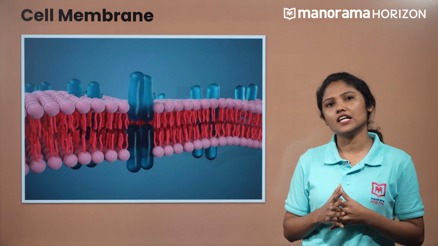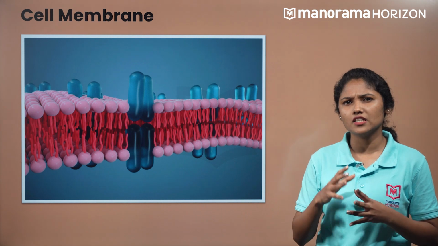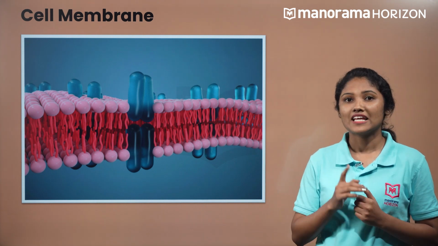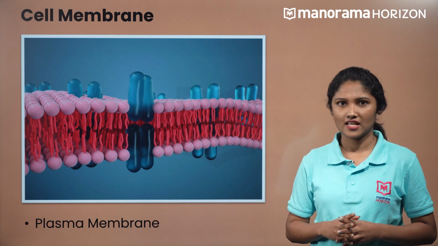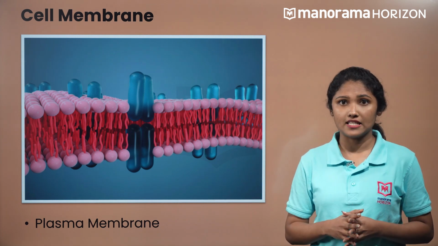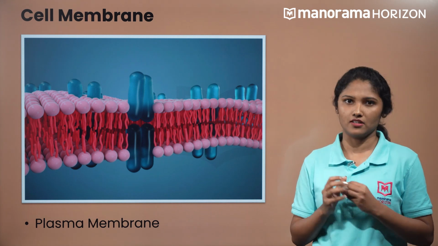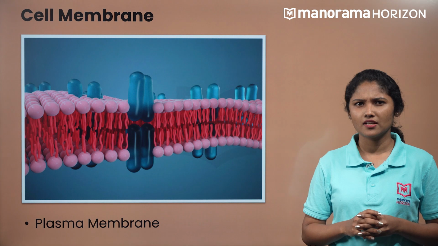So, let us learn about the cell membrane first. Can you recall the other name for cell membrane? Yes, it is also called plasma membrane. The structure was extensively studied on RBCs by using some chemical methods. So, what constitutes a cell membrane?